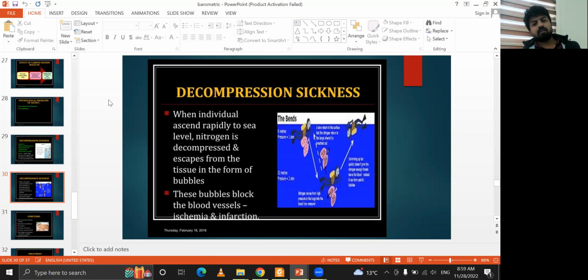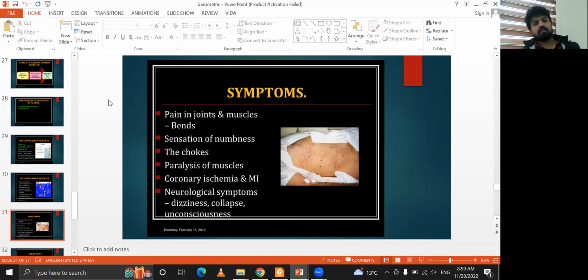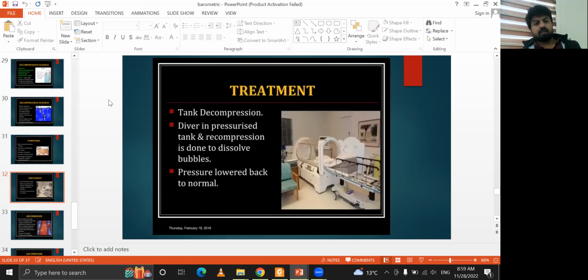These bubbles move with your blood and cause blockage of blood vessels, ischemia and infarction, joint pain, numbness, shock, paralysis, neurological symptoms, dizziness and collapse. Treatment includes a pressurized decompression tank, so the bubbles dissolve and pressure is lowered back to normal.